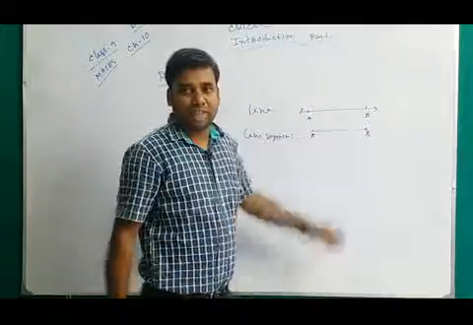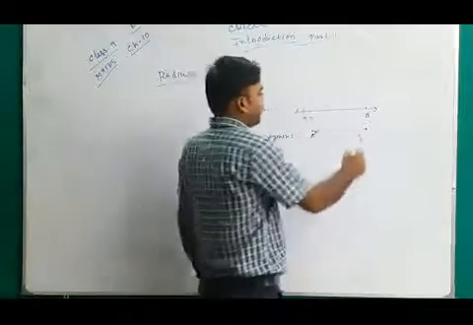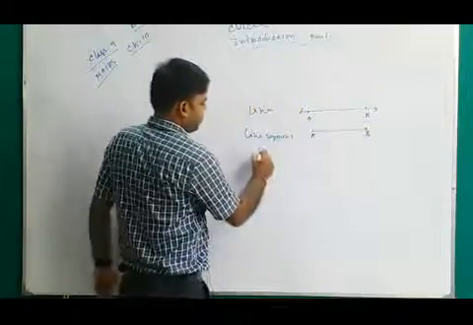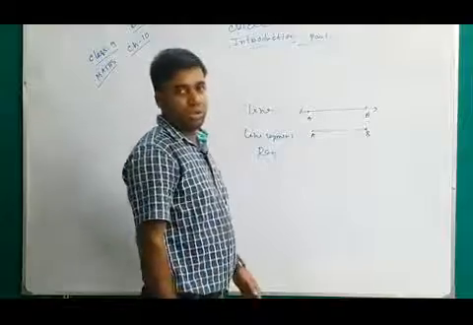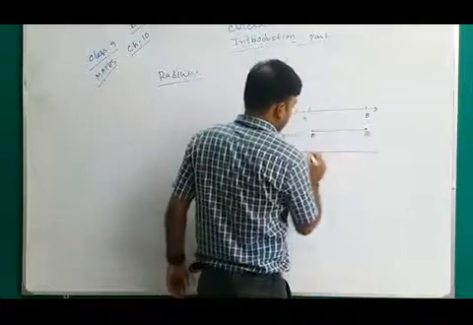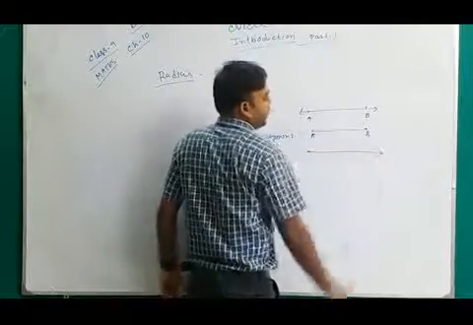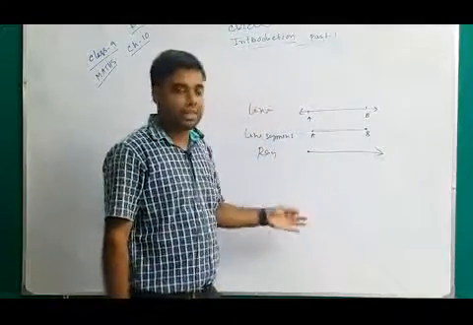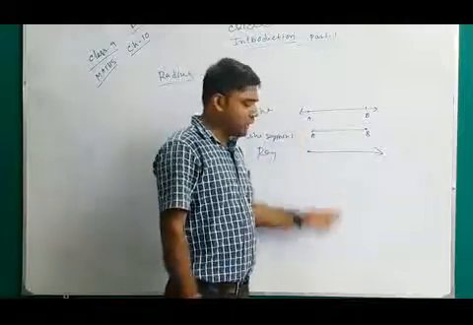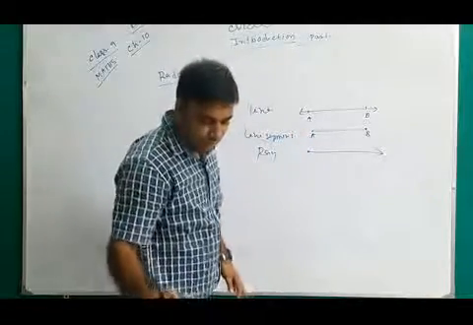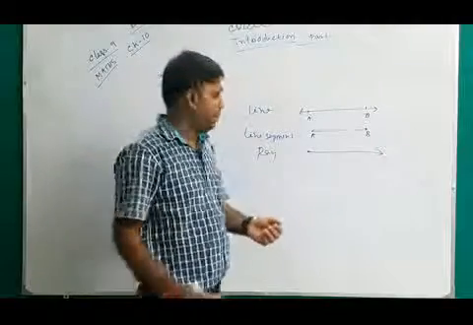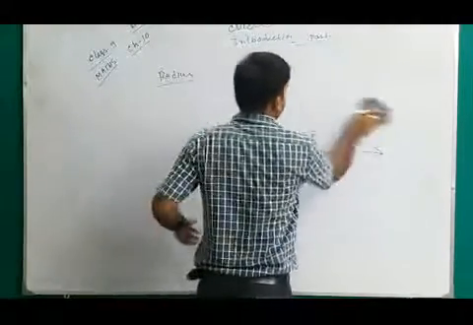Point A is fixed and point B is fixed. These 2 points cannot be extended towards infinity. And a ray means one end is fixed and the other end is extending towards infinity. So that is the difference between line segment and ray. That concept will be needed in the definitions of radius, chord and secant. Okay, next, radius.